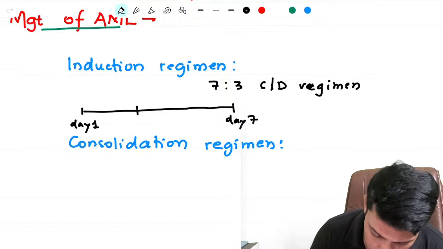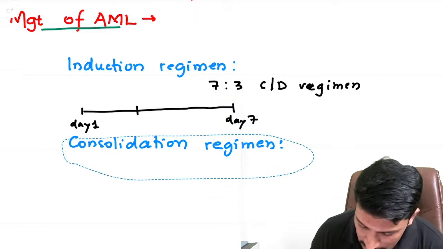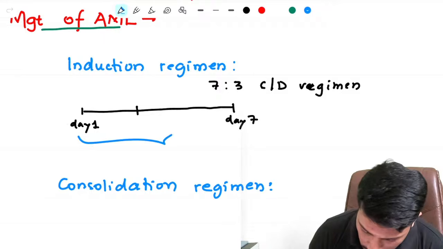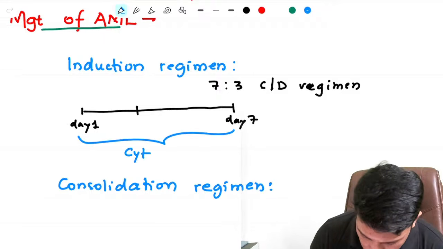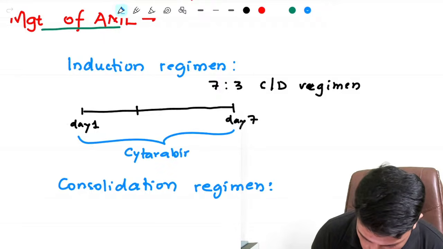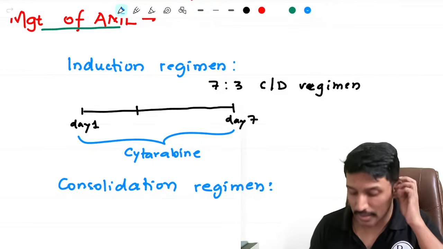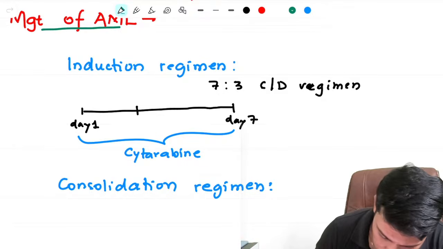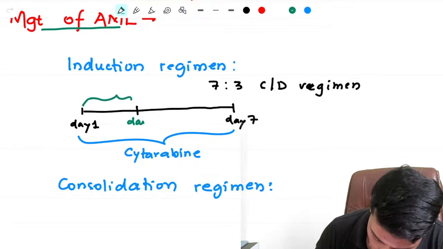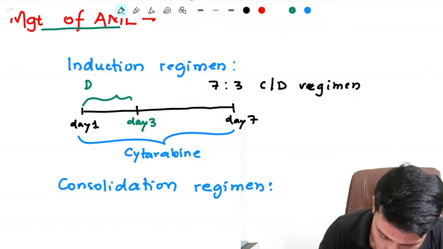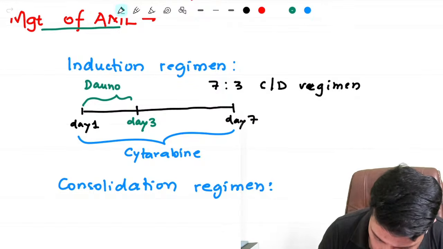So in that, for all the 7 days, the C here stands for cytarabine. So for all the 7 days, we are giving this patient an infusion of cytarabine. So from day 1 to day 7, he is getting daily infusion of cytarabine. But from day 1 to day 3 also he gets an additional drug that is going to be daunorubicin or doxorubicin.